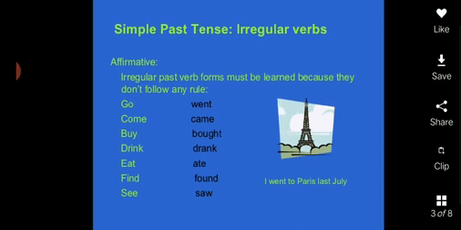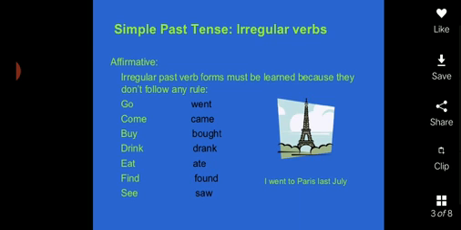Was he at the cinema? Was she kind? Was it hot? Were we hungry? Were they at work? These are some of the question forms with was and were.